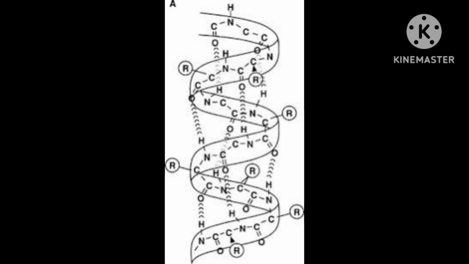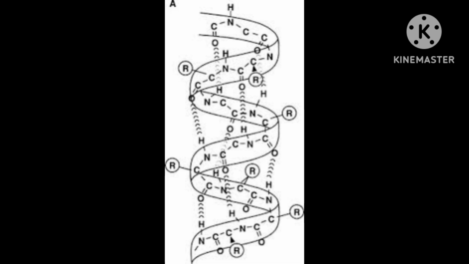Then O and H will attract each other, and many such hydrogen bonds will form. NH is there and in CO, O is there. Then between O and H a bond will be formed, and it will form a helix.